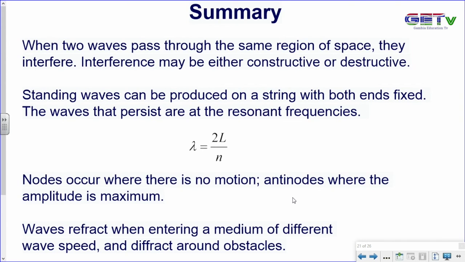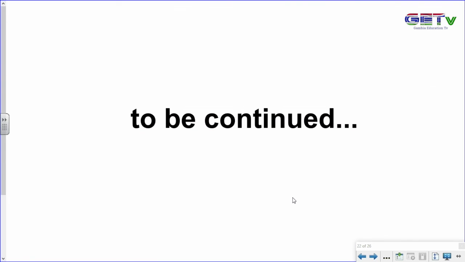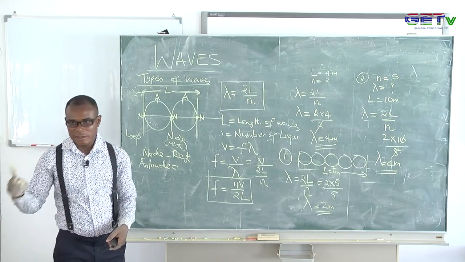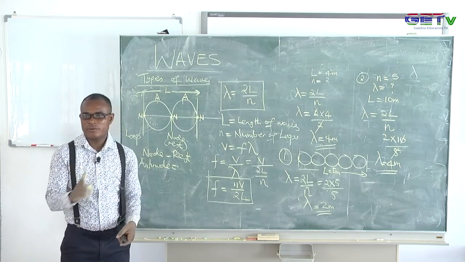Now we were able to summarize and link up the length of the wave and the number of loops created, relating to the wavelength. You see that equation over there? And we know that waves always transfer energy. So note that, that is the basics: the wave transfers energy.